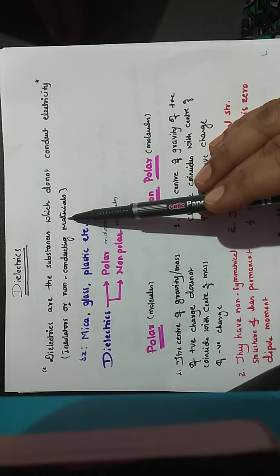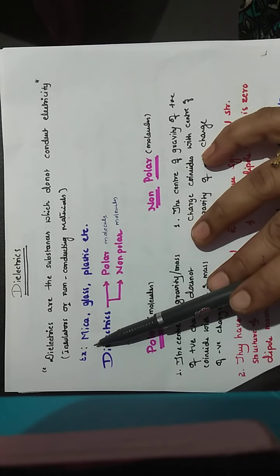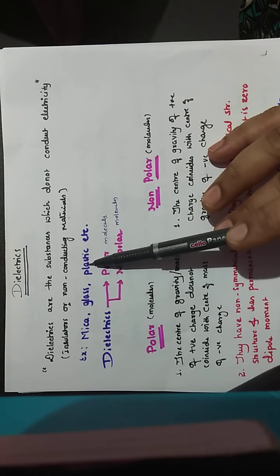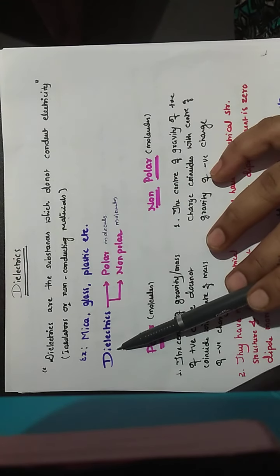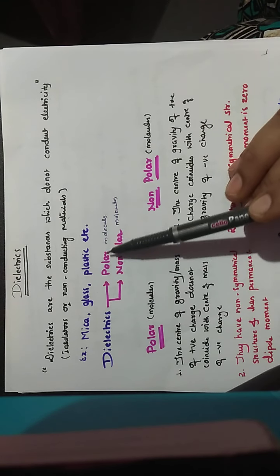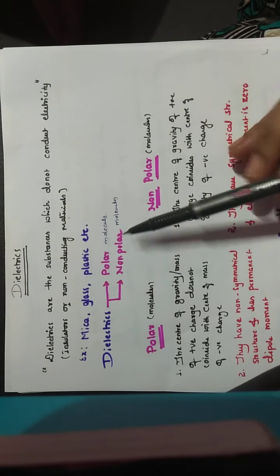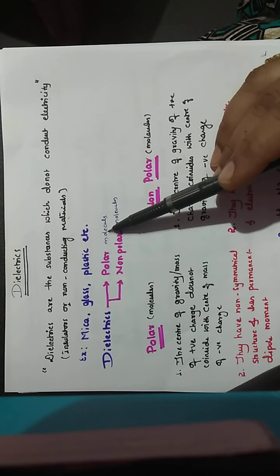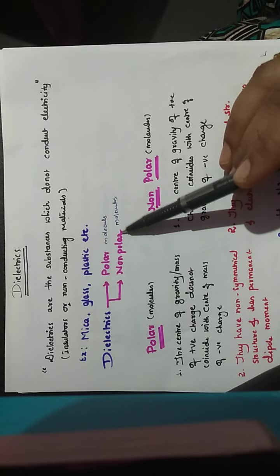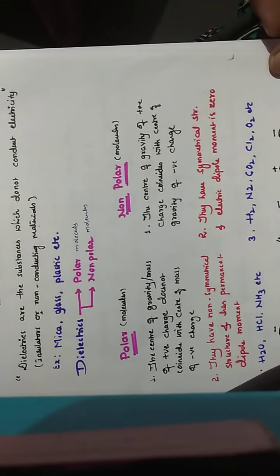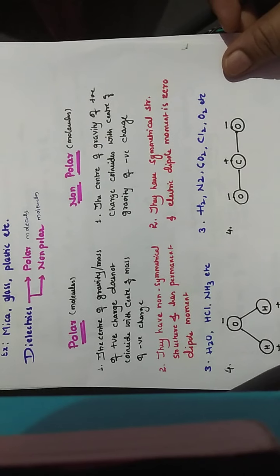As we all know, insulators are the materials which do not allow the electric current to flow through them. So, the examples for dielectrics are mica, glass, plastic, etc. There are two types of dielectrics we come across. They are polar dielectrics and non-polar dielectrics. Polar dielectrics are made up of polar molecules, and non-polar dielectrics are made up of non-polar molecules. Now let us know in detail about these polar and non-polar molecules.